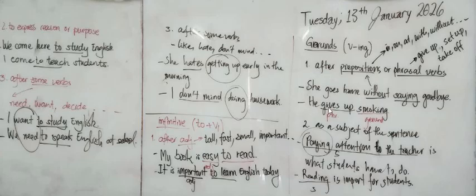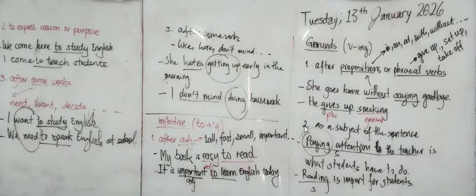The second example is give up. Give up is a kind of phrasal verb. He gives up smoking. So give up is a phrasal verb. That's why we use verb-ing after phrasal verbs.